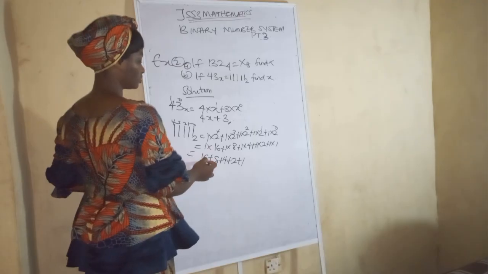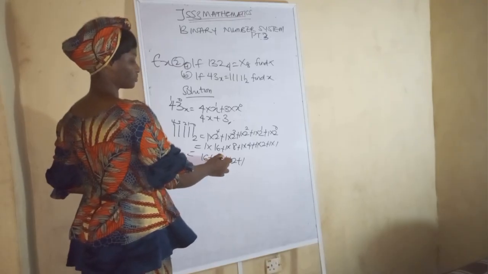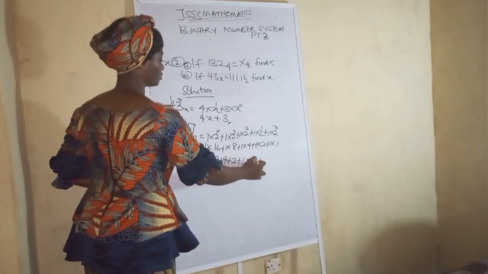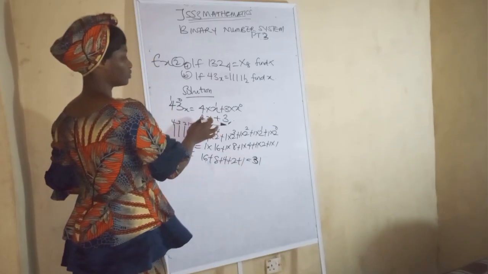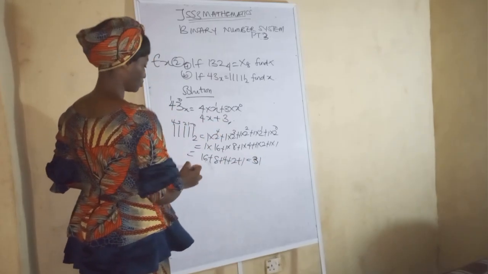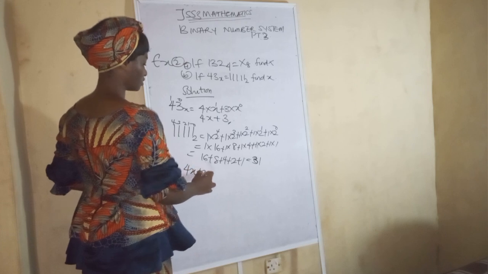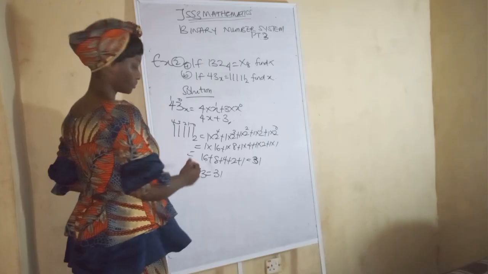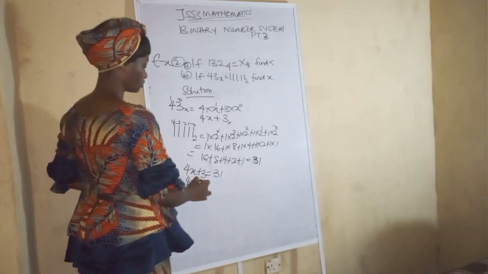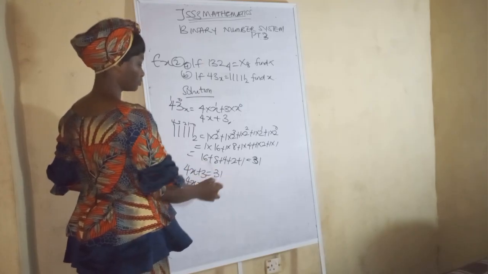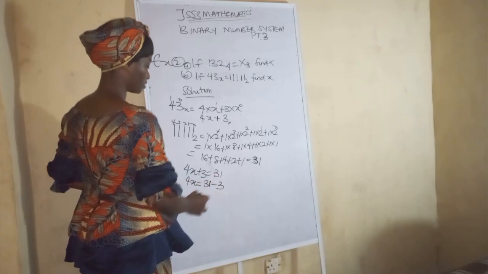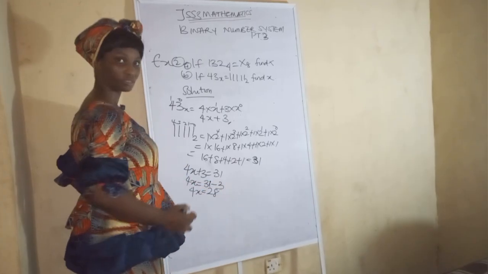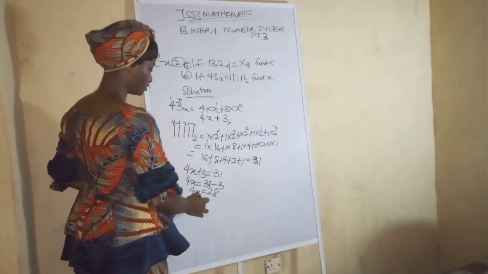So let's add them up. 16 plus 8 is 24. 24 plus 4 is 28. Plus 2 is 30. And plus 1 is 31. Okay, so what are you going to do? I'm going to equate the answer. So let's equate the answer. So we have 4x plus 3 equals 31. So let's collect like terms now. 4x equals 31. When you bring this one here, it turns to minus, okay? So this is 4x equals 28. Are you seeing that? Now it's very simple. So you divide through by 4.